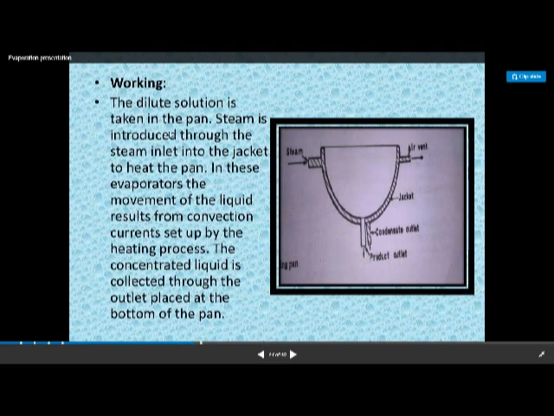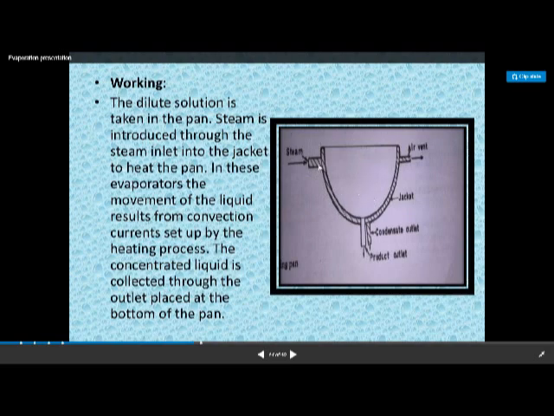So in working, the dilute solution is taken in the pan. The steam is introduced through the steam jacket, through this inlet, and due to this steam, the material in the pan starts heating.